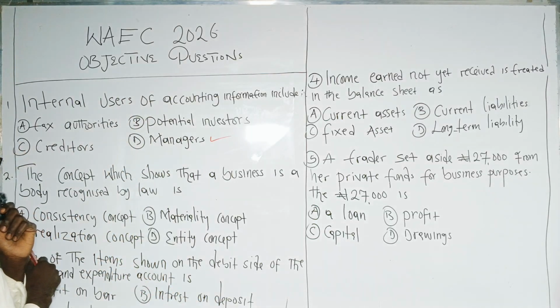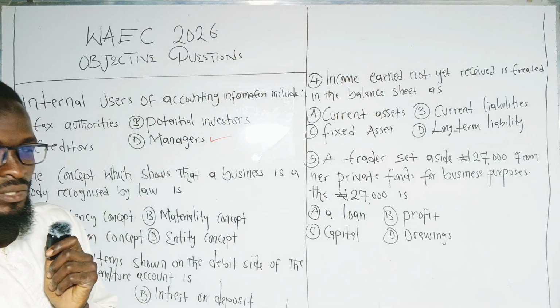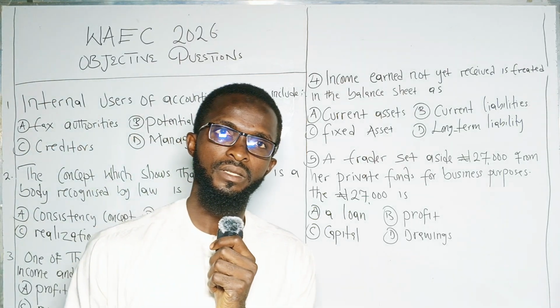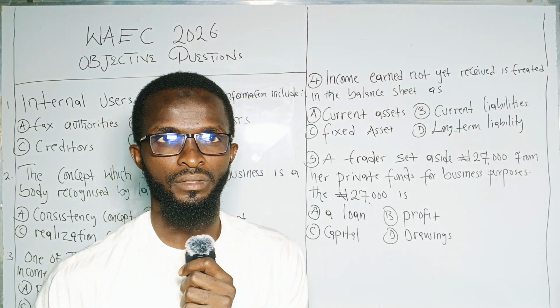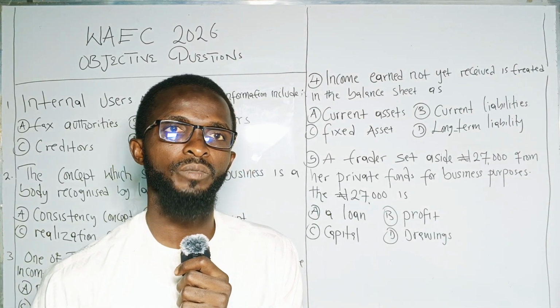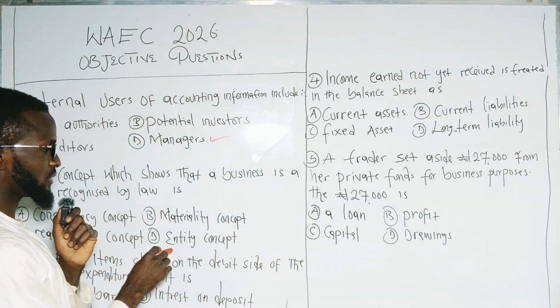B. Materiality concept. This concept emphasizes that we are taking the record of material things that are of value. Then option C, realization concept. This concept emphasizes that money is recorded when it is earned. This is what the realization concept emphasizes. So it's not the answer. The answer is entity concept.